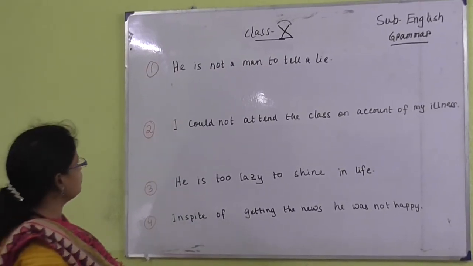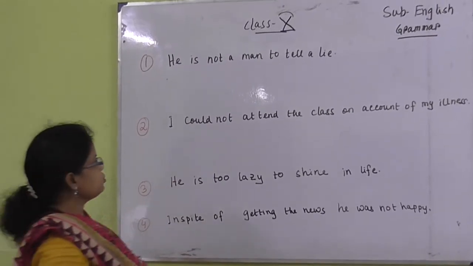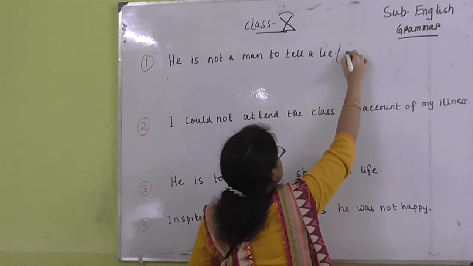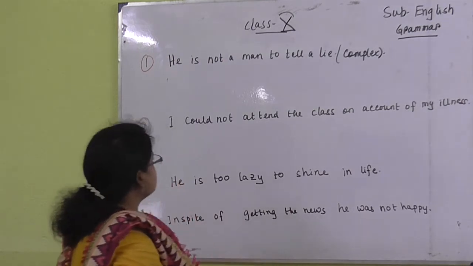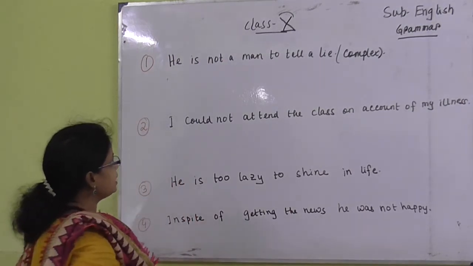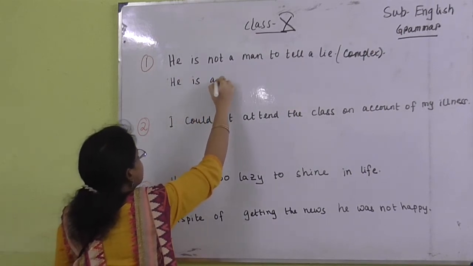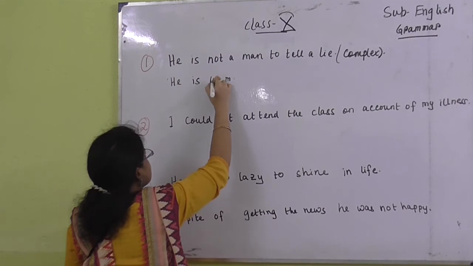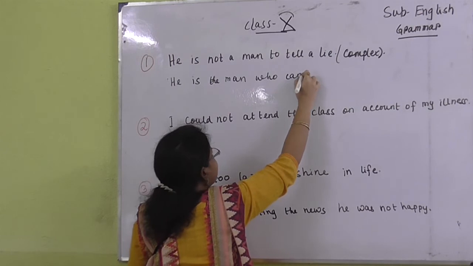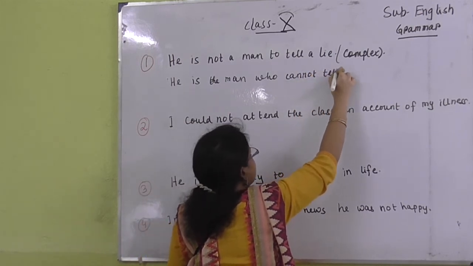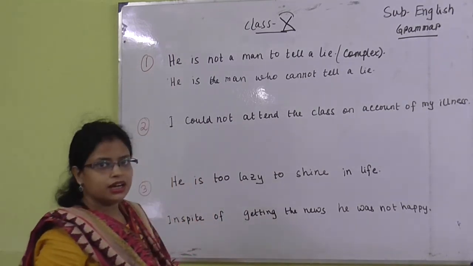Of the examples I have given here, the first one is: he is not a man to tell a lie. You have to change it into a complex sentence. So what do you write? He is a man, or he is the man who cannot tell a lie. He is the man who cannot tell a lie.